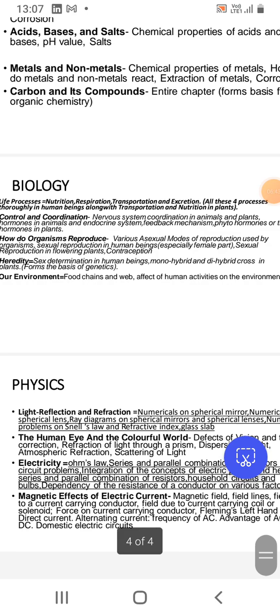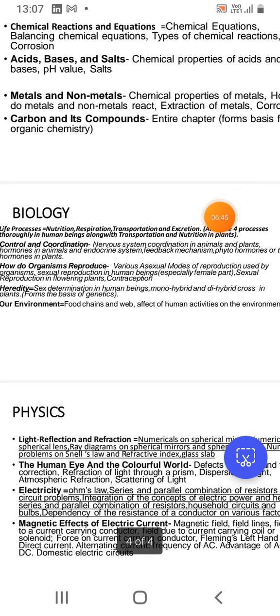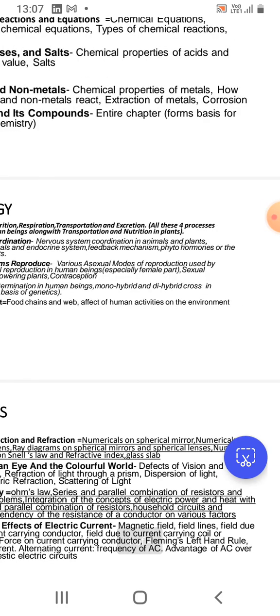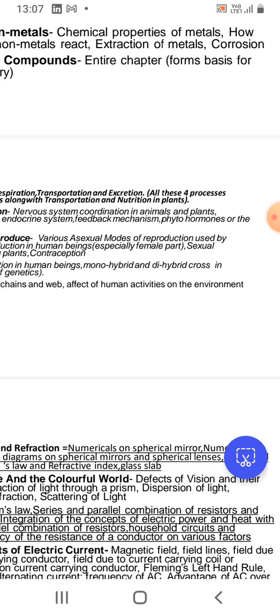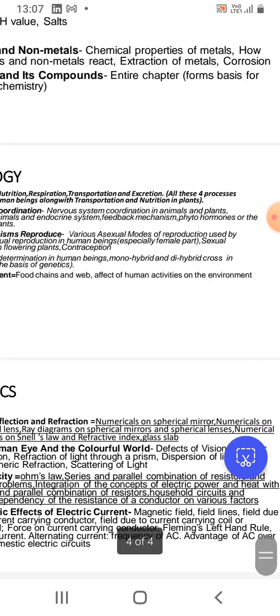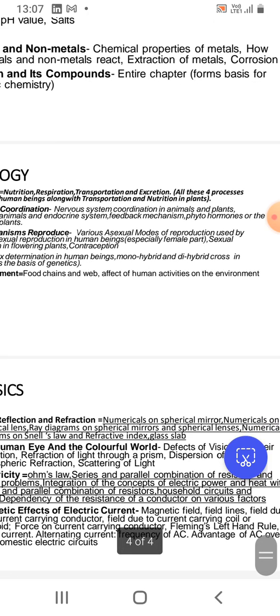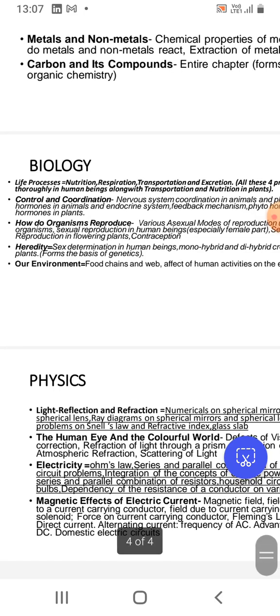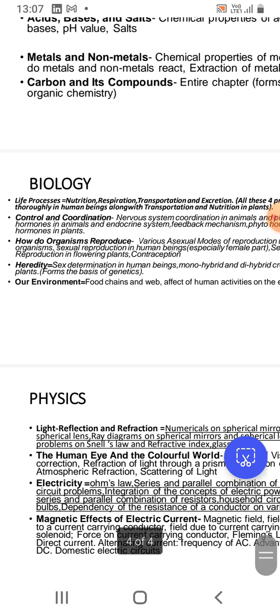Like instead of giving u and v directly, it may give the distance between object and image is this much, or a virtual image is formed on this side or that side. Many tricky kinds of data can also be given on spherical mirror, so it is important to solve them thoroughly. Numericals on spherical lens, a similar case also goes for spherical lens.